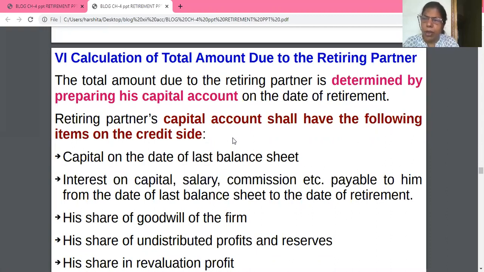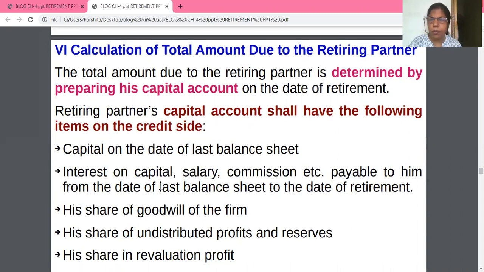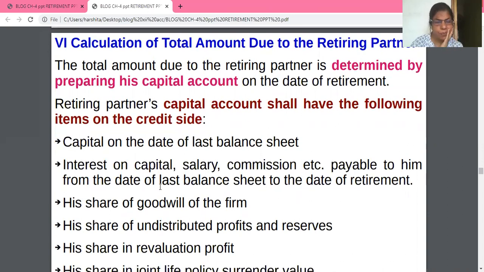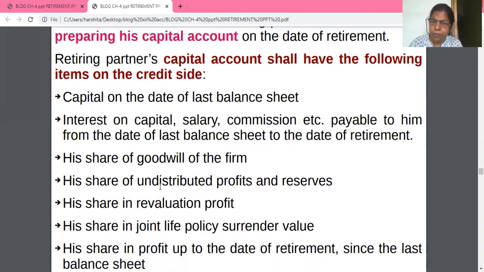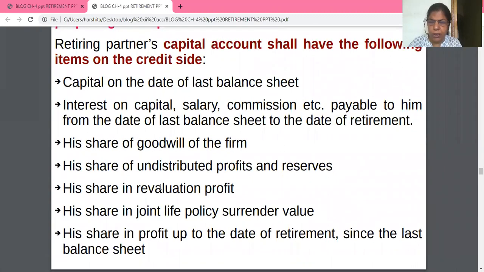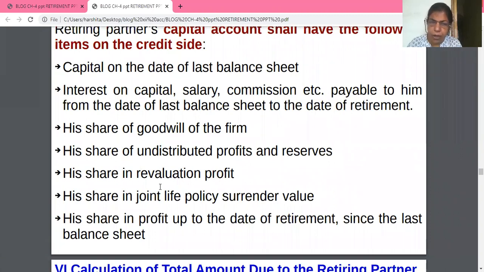I gave you the numerical for that format. Yes, opening balance of the capital, credit side, balance b/d. Interest on capital, salary, commission payable to him from the date of last balance sheet. His share of goodwill, his share of undistributed profits and reserves, his share of revaluation profit.